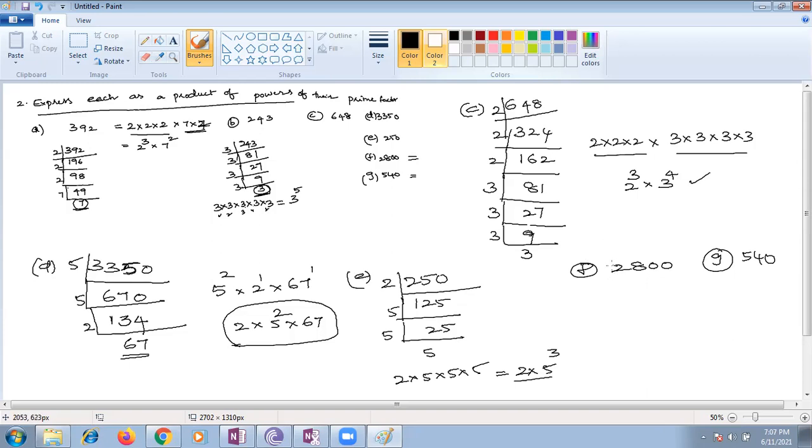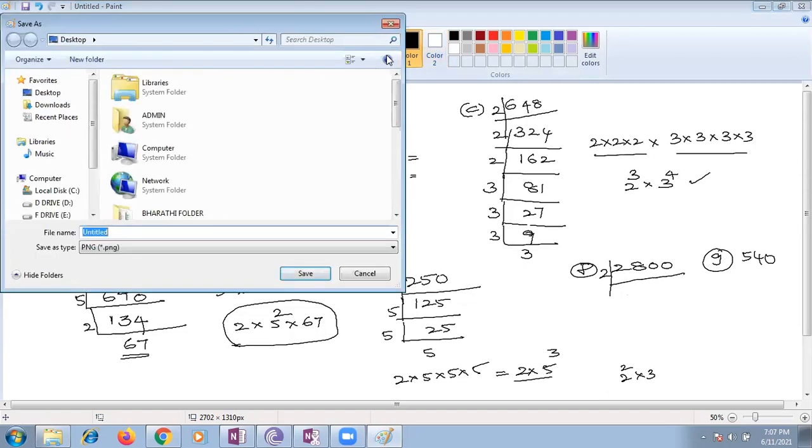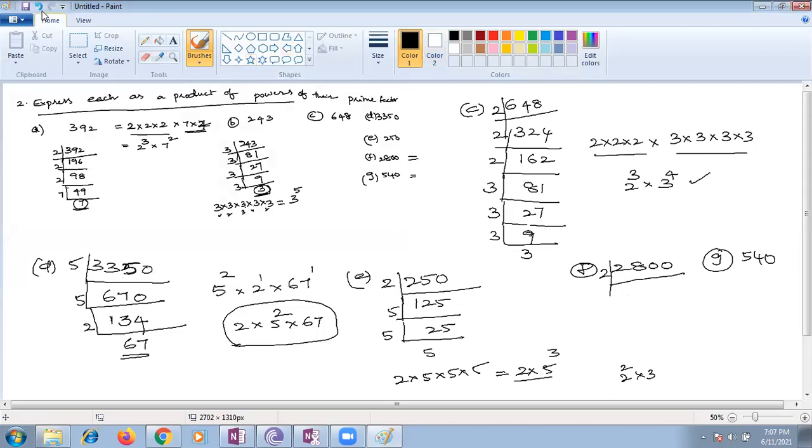Raghav. Yes, ma'am. The 2,800 is 2 square into 3 cube into 5. No, ma'am. Sorry. Not that one. 2 power 4 into 5 square into 7. Just a minute. Yes, Raghav, ma'am. It is 2 power 4 multiplied with 5 square into 7.